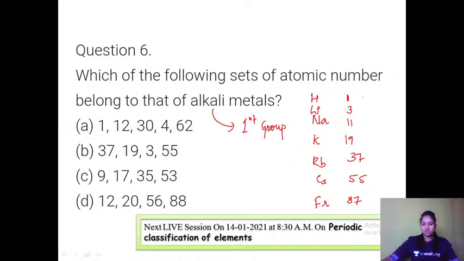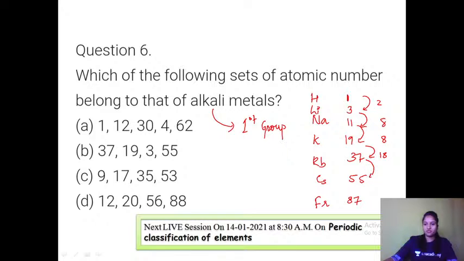Now, how to identify this? If you move from 1 to 3, the difference is 2. From 3 to 11, the difference is 11 minus 3, which is 8. From 11 to 19, it is again 8. From 19 to 37, what is the difference? How to remember, that's what I'm saying, because all elements you cannot remember. The difference is 18.